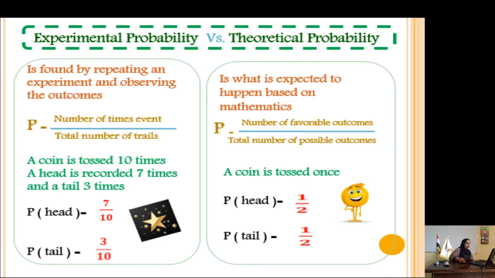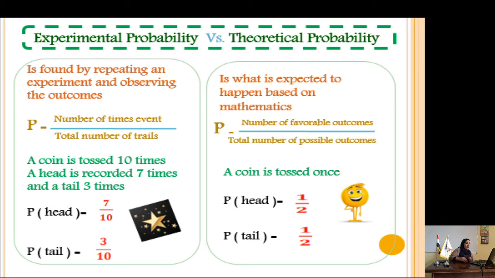The sum of probabilities of all outcomes of the sample space equals 1. The probability of head when you toss a coin is half, and the probability of tail is half. When you add half plus half, the answer is 1. So the probability of the whole sample space always equals 1.